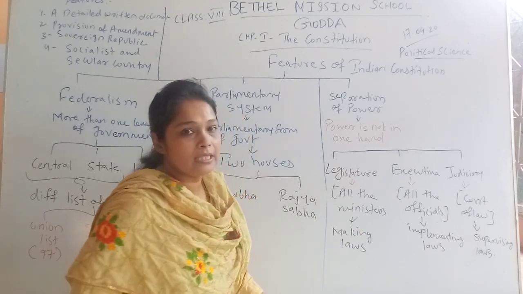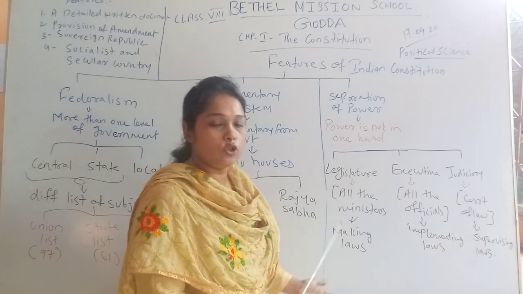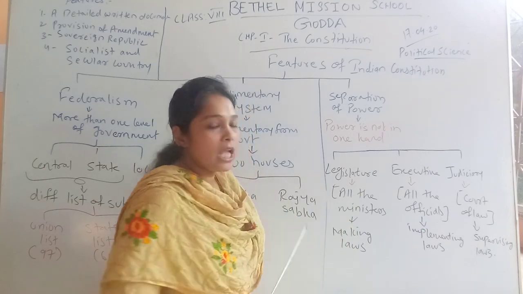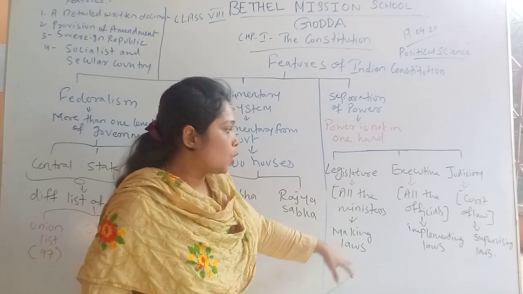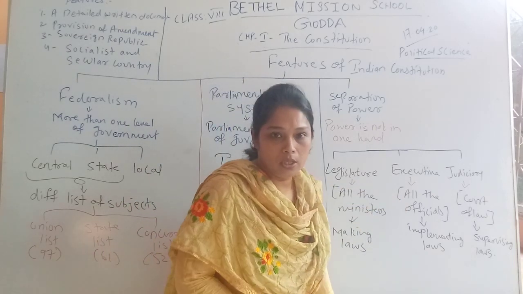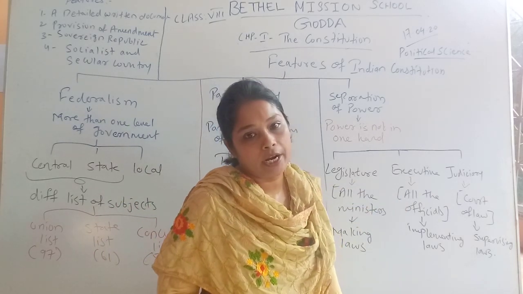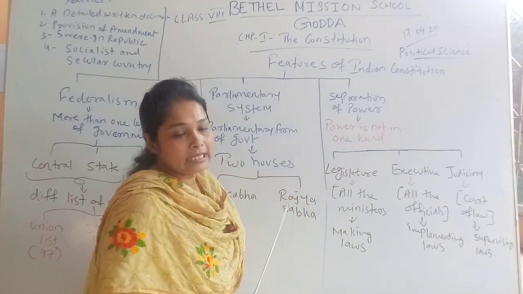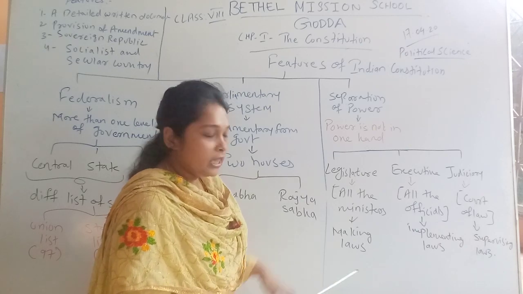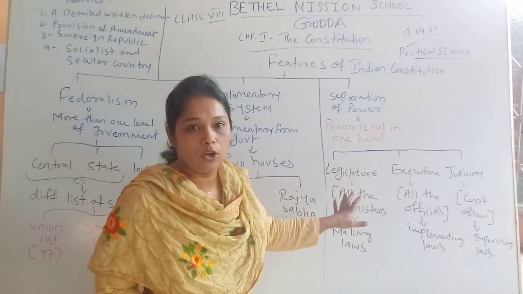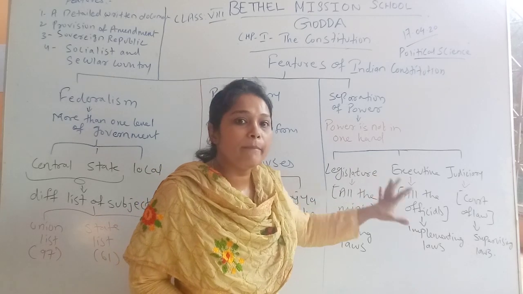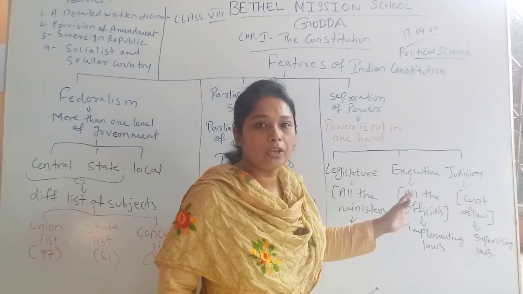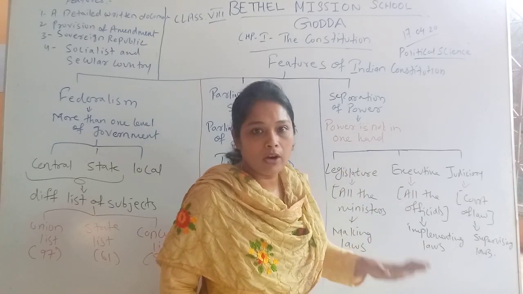Now when we are talking about the legislature, the Prime Minister is the head of the legislature. The Prime Minister is the head of all the ministers in the legislature. After making the law, it goes to the executives, all the officials who control law and order in our country. Their work is implementing the laws made by the legislature. The legislature only makes the laws, it does not implement them. The main work of implementation is under the control of the executives.